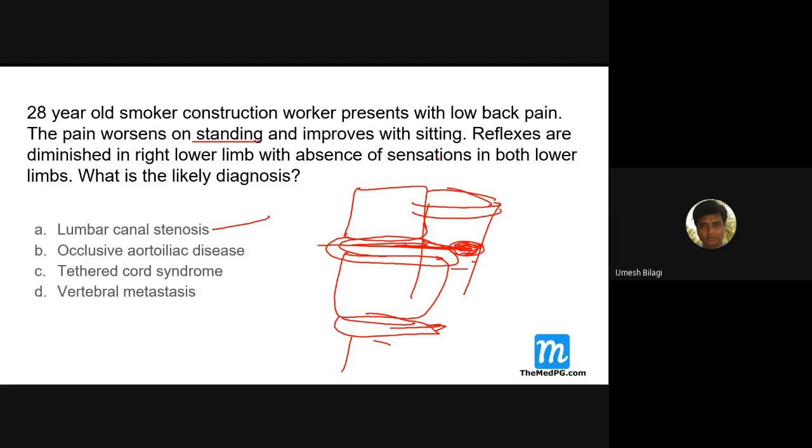Standing, it is painful; sitting, it is decreased. And reflexes could be lost because of what? Diminished in the right lower limb, because of nerve root compression, the reflexes could be lost. Similarly, loss of sensation can also happen. So there are all neurological complaints here: loss of sensation, reflex, and all that. It's more likely to be lumbar canal stenosis because of that.